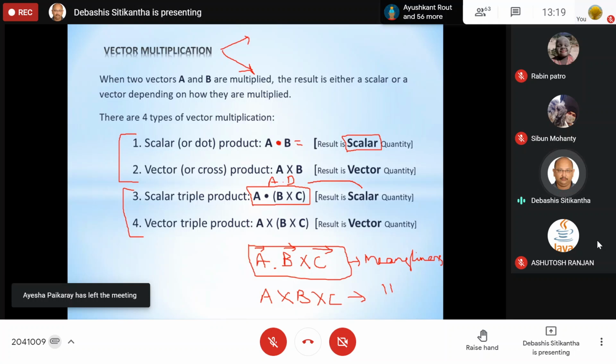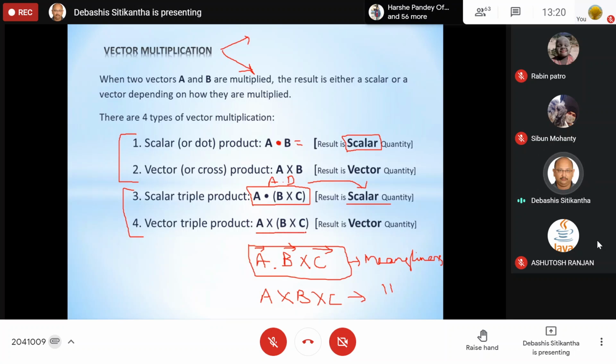So always remember that whenever we are going for scalar triple product, you have to write the three vectors in this fashion. You have to put the bracket, and ultimately the product is going to be a scalar quantity. Whereas if there are three vectors and we are going to multiply them as a vector triple product, then you have to write it in this manner.